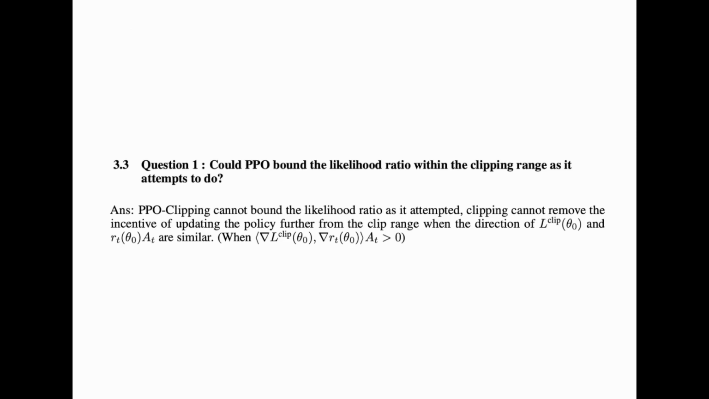So, formally, let's answer this question. Could PPO bound the likelihood ratio within the clip range as it attempts to do? No, PPO clipping cannot bound the likelihood ratio, because clipping cannot remove the incentive of updating the policy further from the clip range under the condition that the gradient of the objective dot the gradient of the likelihood ratio times the advantage is greater than 0.